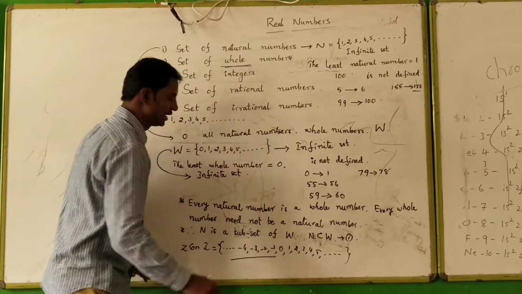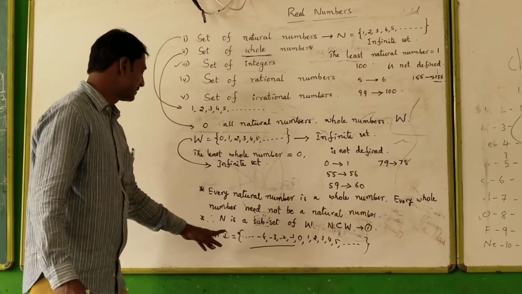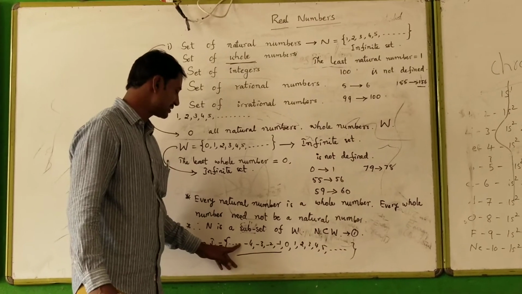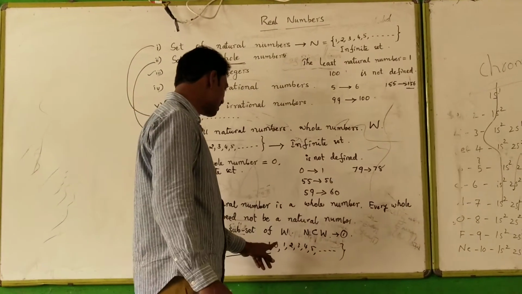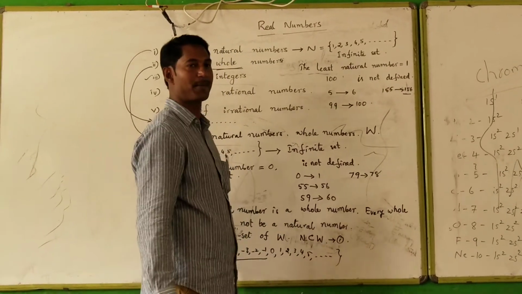I is equal to the set of ..., -4, -3, -2, -1, 0, 1, 2, 3, 4, 5, and so on.